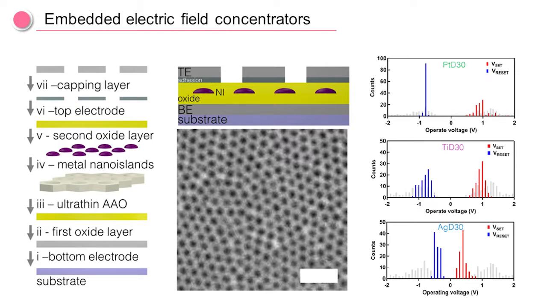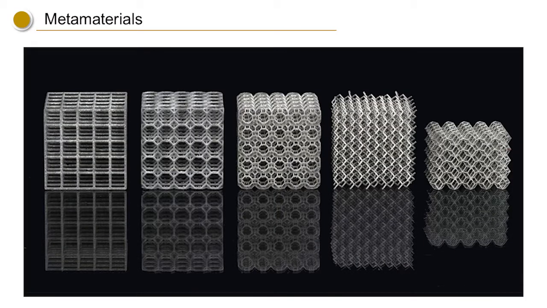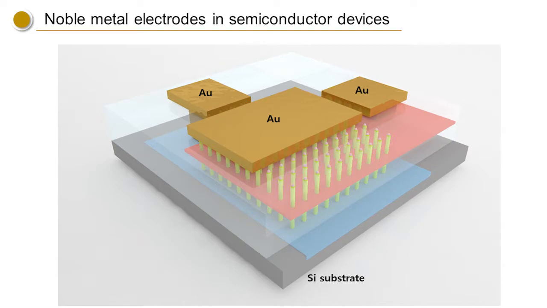Now let's think about metamaterials. In metamaterials, the properties are defined by their structure rather than the elements in it. That means you can add other cool characteristics or overcome certain deficiencies we had in nanomaterials just by changing their structures. For example, a semiconductor device normally includes metal electrodes, in most cases noble metals such as gold. In the photonics field, these kinds of noble metals can make negative permittivities below the plasma frequency, and it's really useful for constructing sub-wavelength resonant structures.